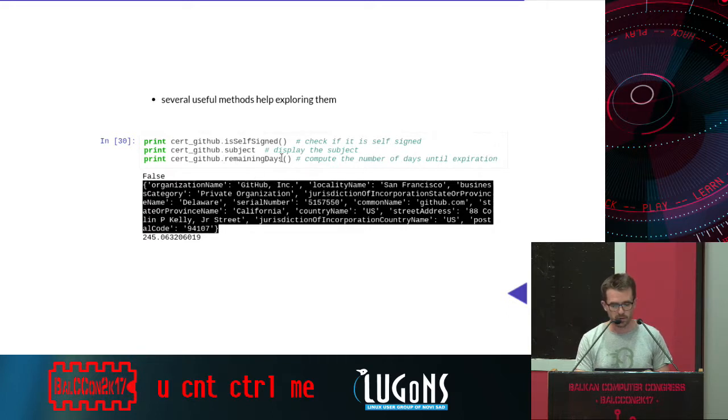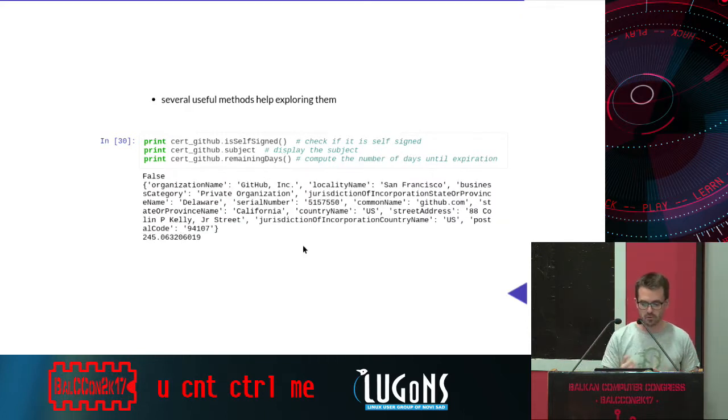And we have remaining_days, which computes the number of days until expiration. So the certificate, 2 days ago, was valid for almost a year. That's, again, really convenient. Much nicer to use than OpenSSL, for example.